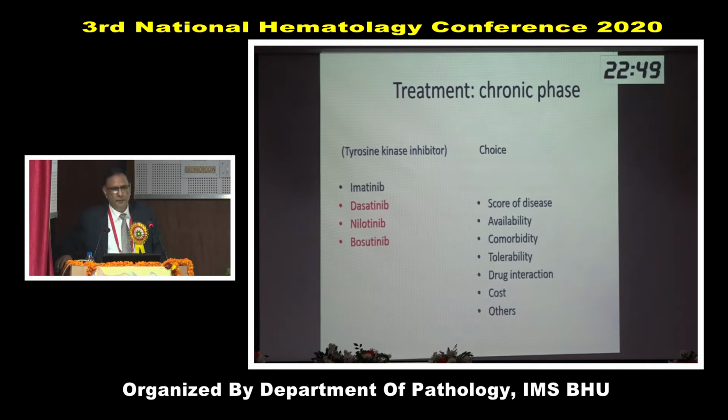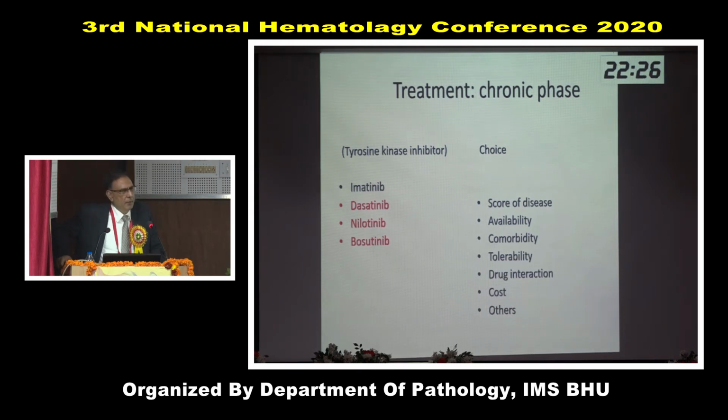What is the treatment of chronic phase CML? The treatment of chronic phase CML is a tyrosine kinase inhibitor. Now we have 4 types of tyrosine kinase inhibitors. First line is imatinib; second line are dasatinib, nilotinib and bosutinib. And all these are available in India. You can choose any one depending on the score of disease.